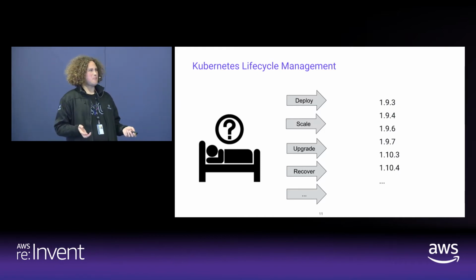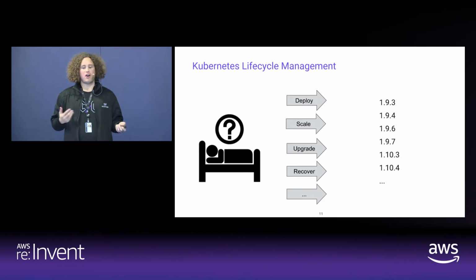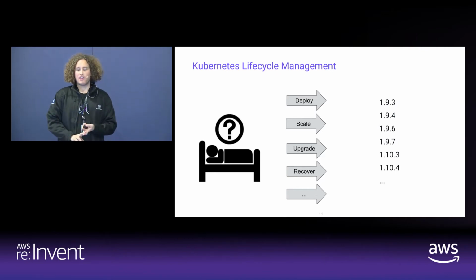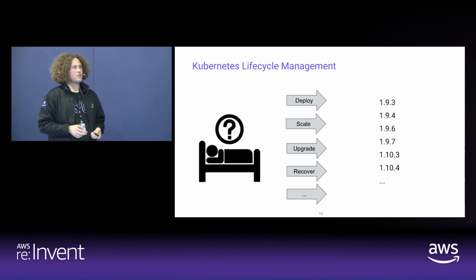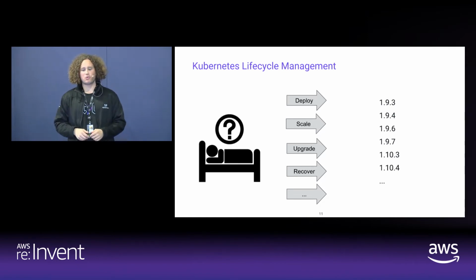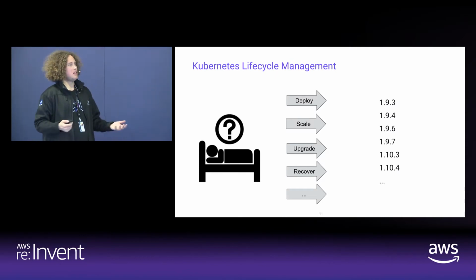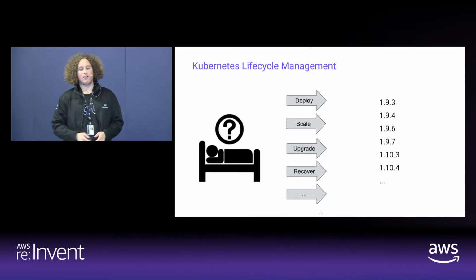To those of us that might sound very familiar: cloud services like Amazon's Kubernetes service are doing all of this for us. They're taking care of the deployment, of scaling, and of upgrading. Just in certain scenarios, we might not be able to use those services because we want to control them ourselves, because we want to have part of our cluster on-prem, or for other reasons. So how can we figure out how to do lifecycle management by ourselves, independent of such managed services in the cloud?